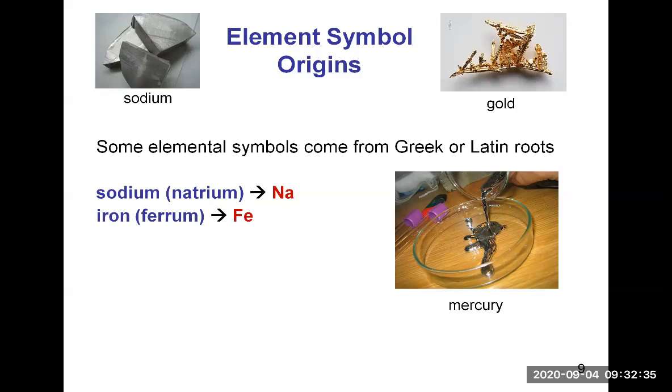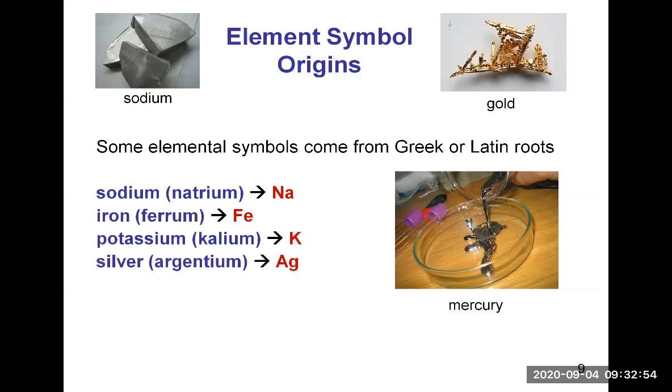The Latin name is ferrum, and so the symbol is Fe. But you see, you cannot infer the symbol from the name. Potassium, Latin name kalium, so symbol is K, capital K. Silver, Latin name is argentum, and so the symbol is Ag.